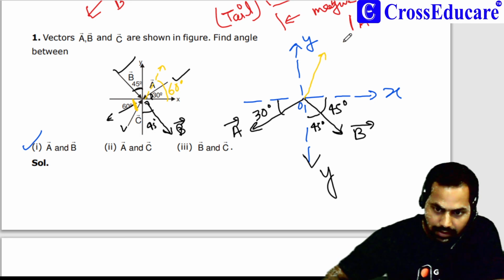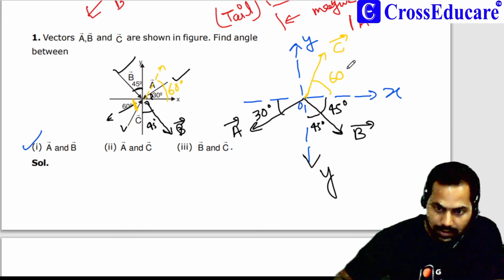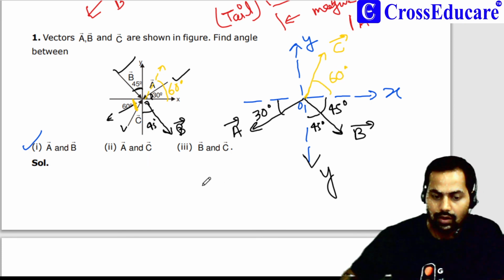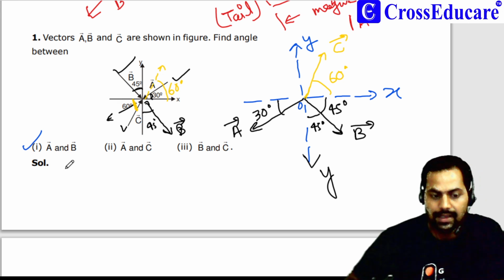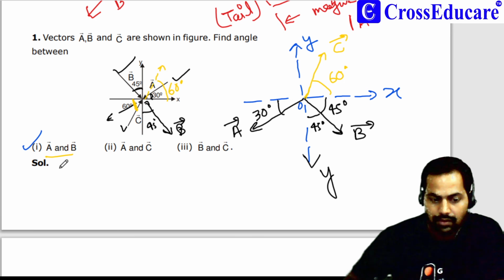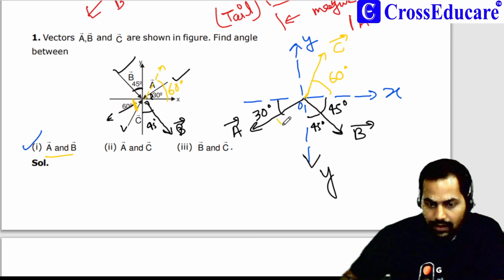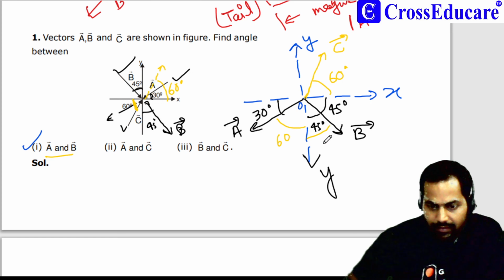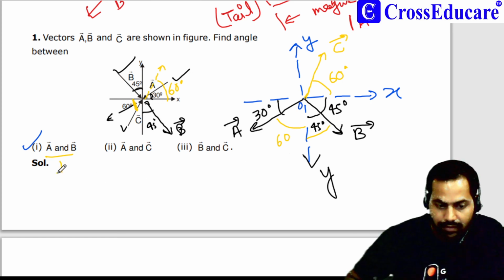Suppose this is vector C, so this angle will be 60 degrees. Now we can easily find the angle between any vectors. So the first question is, what will be the angle between A and vector B? This angle is 60 degrees and this angle is 45 degrees. So the angle between A and B will be 105 degrees.